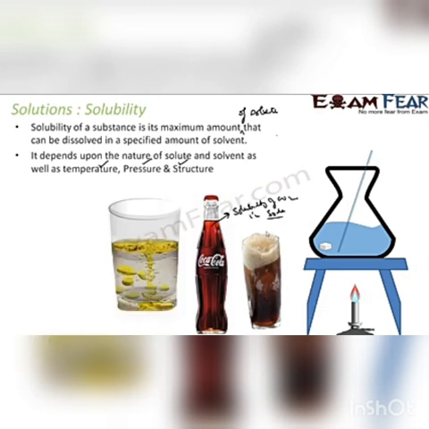We have also seen that solubility depends on structure. In some cases they are not soluble at all. In some cases they are more soluble. Okay. And a solution is called a saturated solution because it has reached its solubility. Solubility of a substance is nothing but the maximum amount of solute that can be dissolved. So in this case, it is a saturated solution. If you add more salt, it won't get dissolved at this particular temperature.